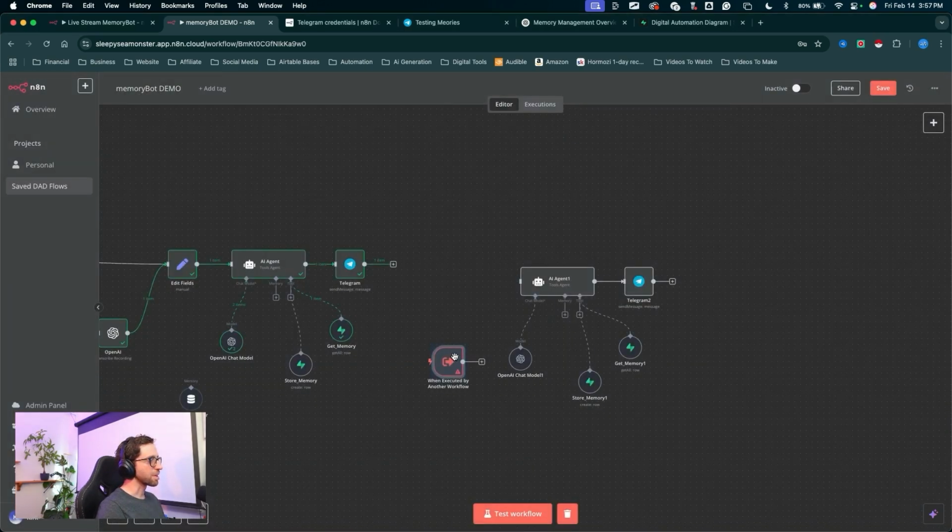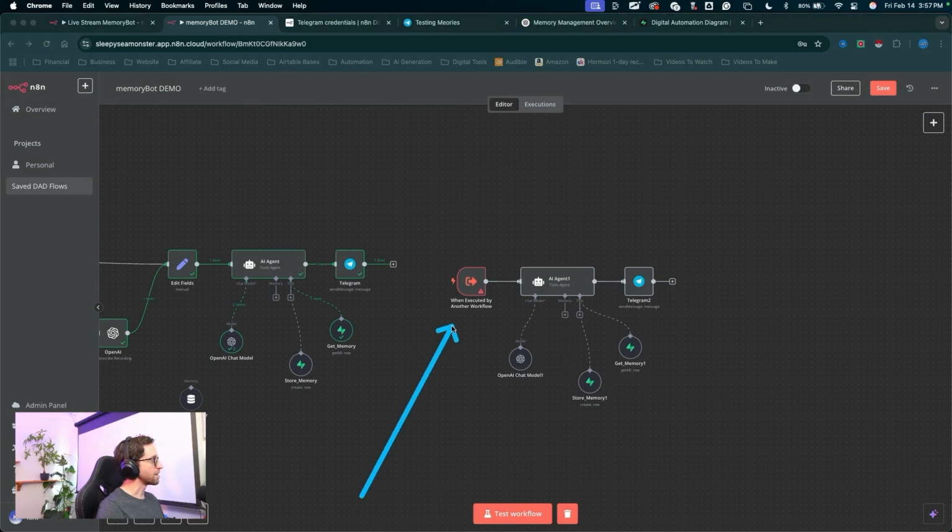So this is a trigger node that you can set up, plug it into your AI agent. So when your other workflow triggers this workflow, you'll have access to all of these memories that you can store away about your clients, fun details, important dates, really anything you want to remember at all. You can store that information and store those memories very easily with this system right here.